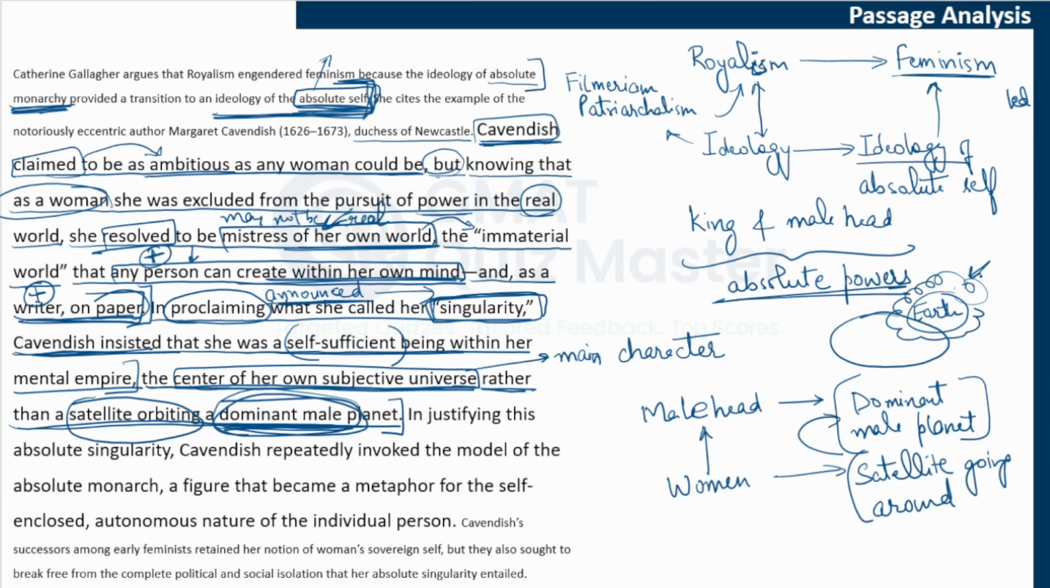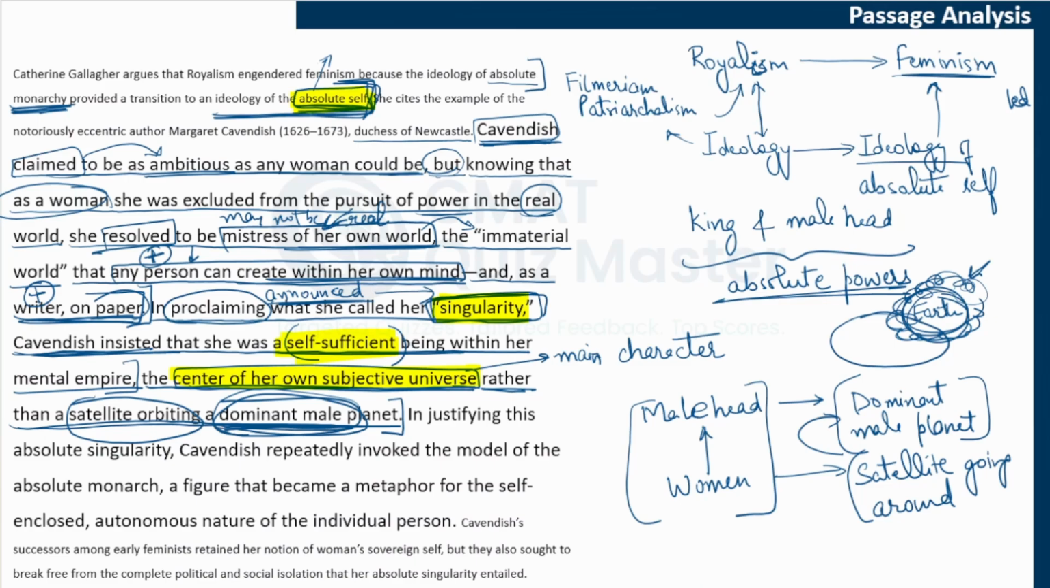The satellite does not have its own independent path. It will always go around this planet. So that is how she compared that. In the real world, the woman is always dependent on the male planet, going around the male planet, but in my own universe I am self sufficient. I am not dependent on anyone and I am the center of this subjective universe. So this is how she proclaimed her singularity, that as a single person I am sufficient. And again, you can relate it back to this concept of the ideology of absolute self.